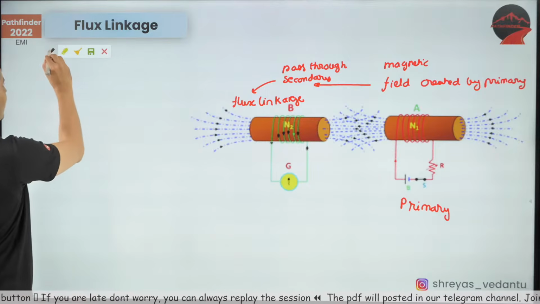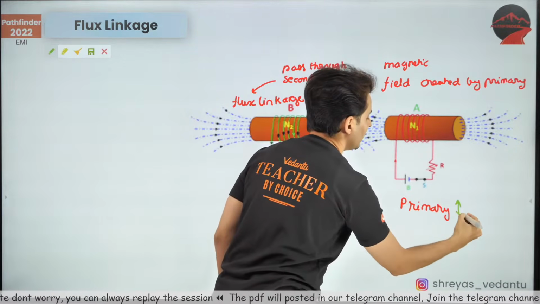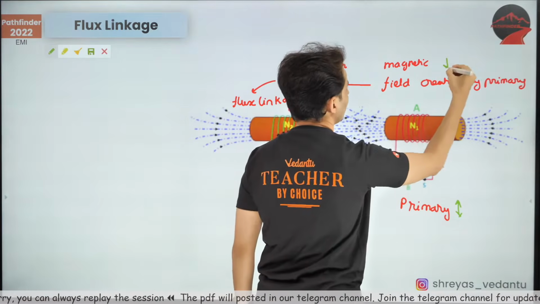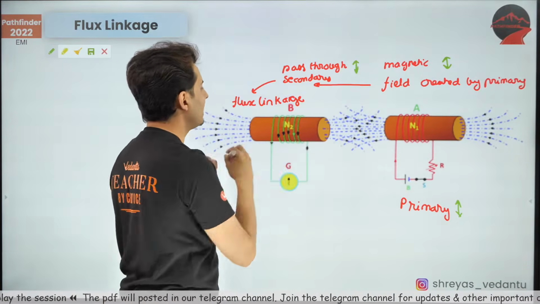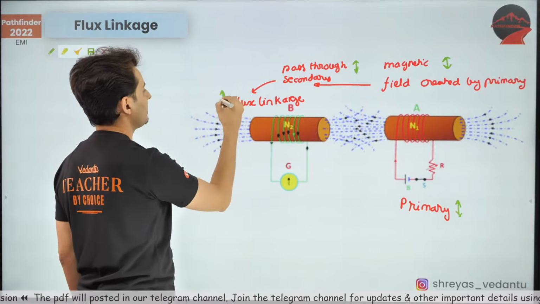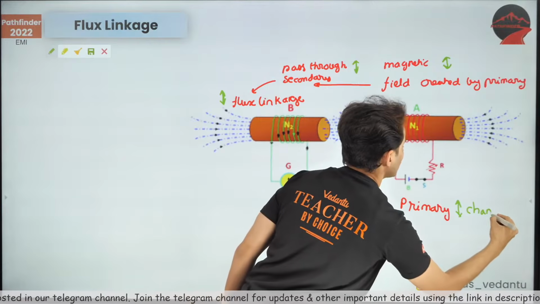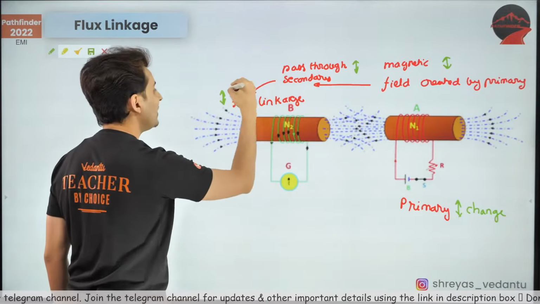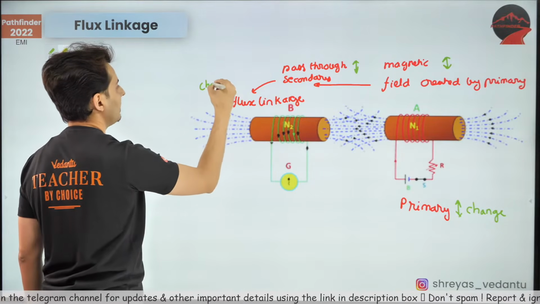Now it's very obviously seen, if I change anything in the primary, the magnetic field will also change, the magnetic field passing through the secondary will also change, the flux will also change. So any kind of change in the primary will create a change in the flux in the secondary.